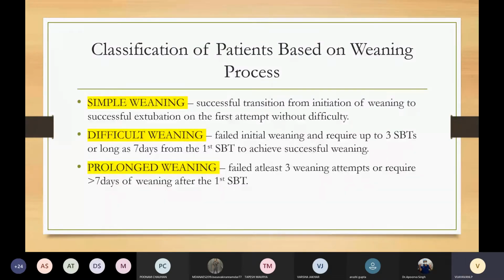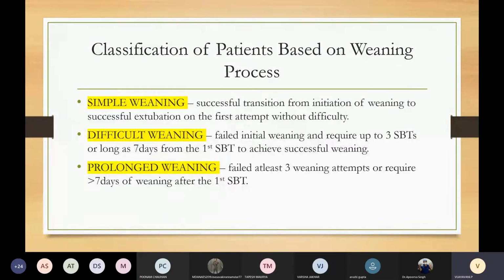Now we will talk about the weaning process: simple weaning, difficult weaning, and prolonged weaning. What is simple weaning? It is successful transition to successful extubation on first attempt without difficulty. 69% of weaning in the ICU accounts to simple weaning.